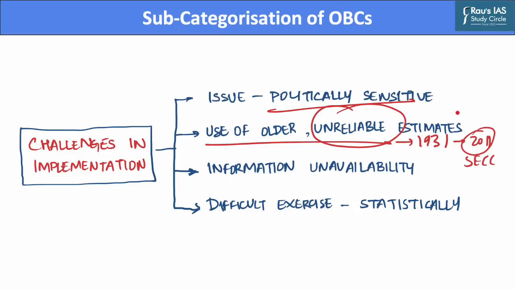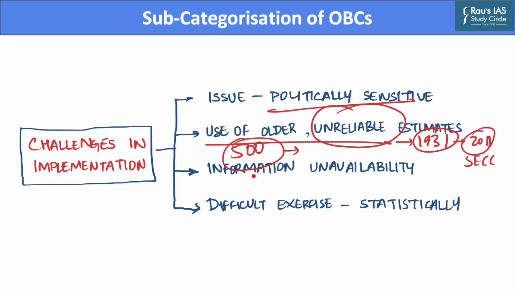Since the implementation of the Mandal Commission report, more than 500 new castes have been added to the central OBC list, whereas the 1931 census data did not have the population of these new additions. Further, the 1931 census also did not include population data from princely states. However, these princely states were added to the Union of India, and hence the current population also includes the population and castes which were there in princely states.